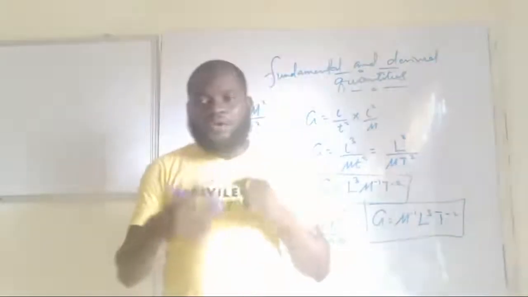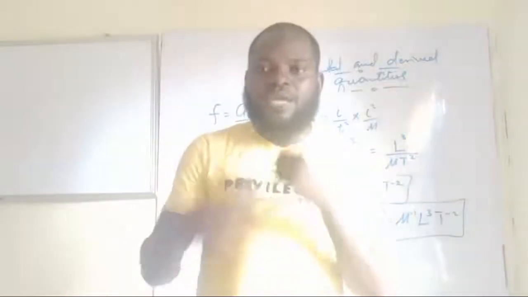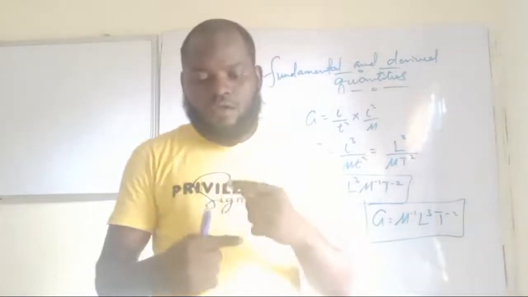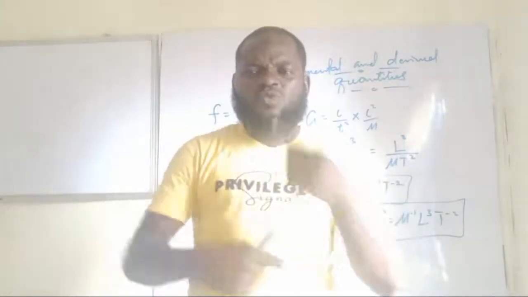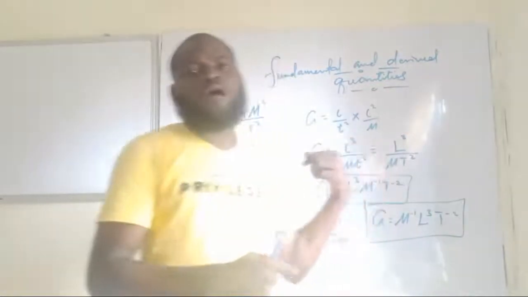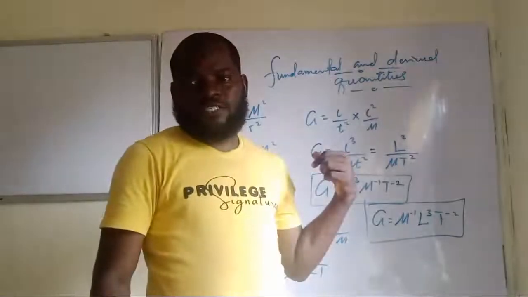Now, let me give you a quick way. That is another way in which WAEC used to ask questions under this particular topic, dimension of a physical quantity.